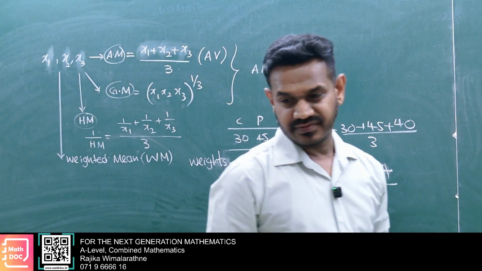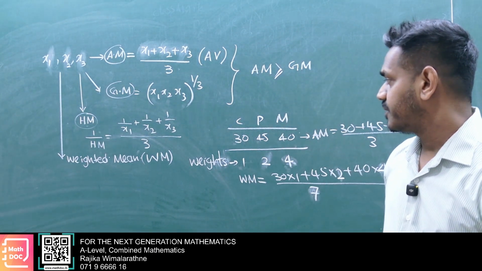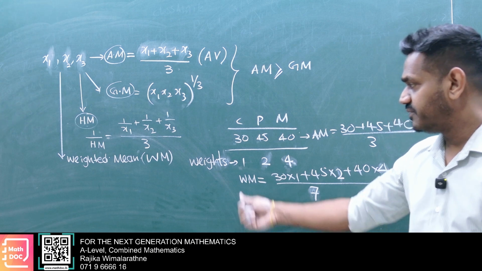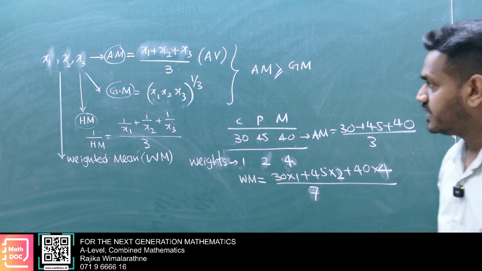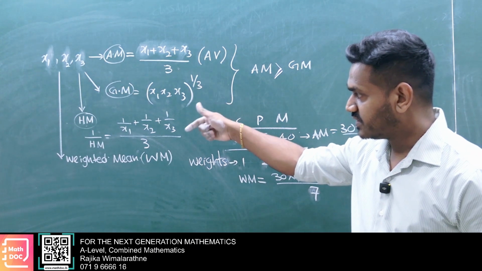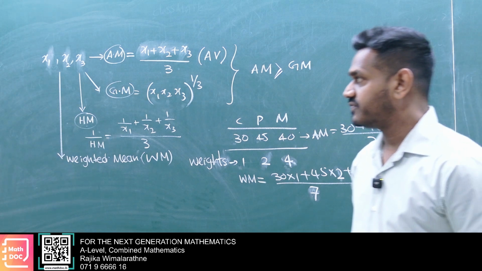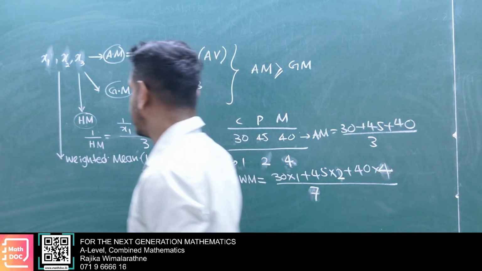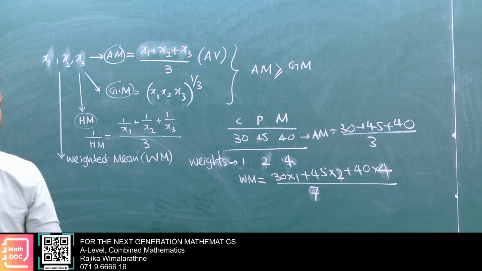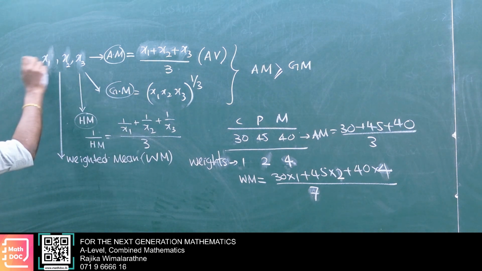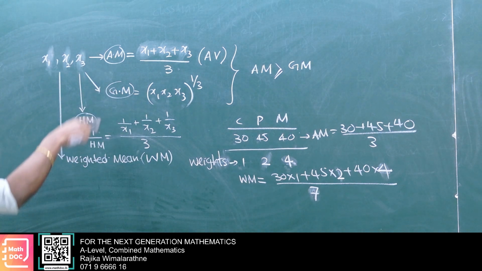Okay, just write. Weighted mean will not usually be asked, and harmonic mean and geometric mean do not come in statistics, but in quadratics or somewhere else we can see those types of relations. Anyway, you have to remember them, but for statistics these two or three are not prioritized.